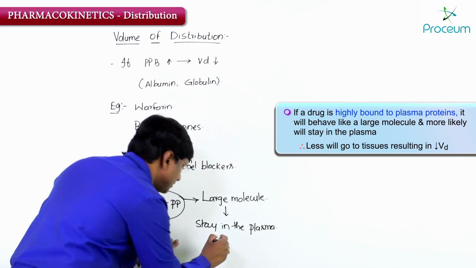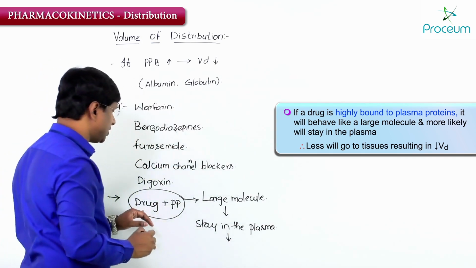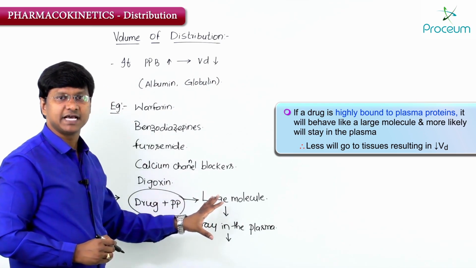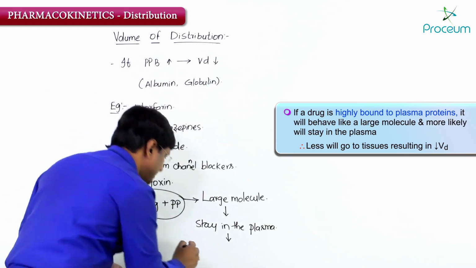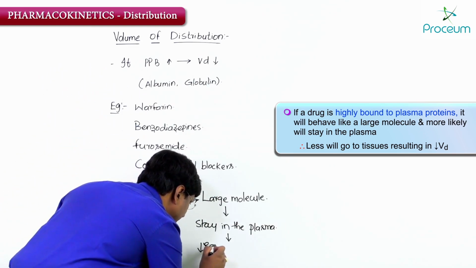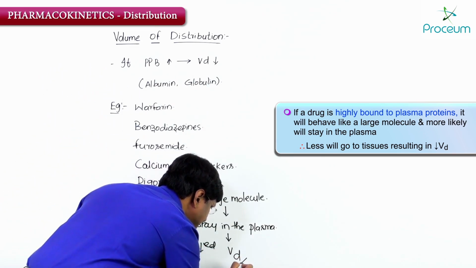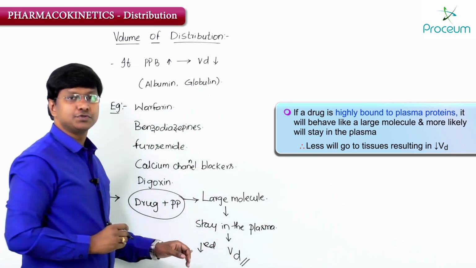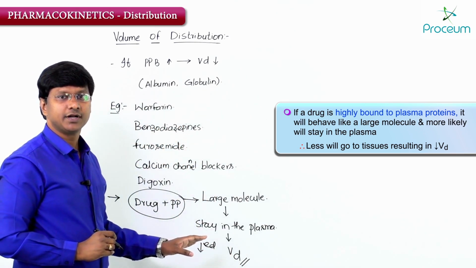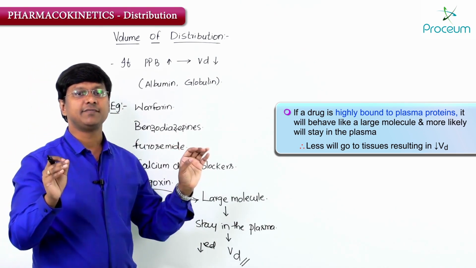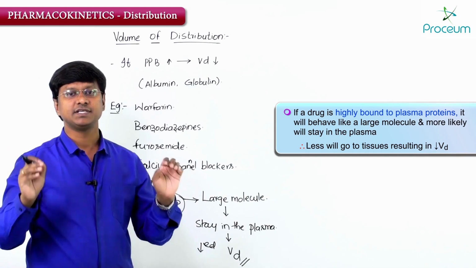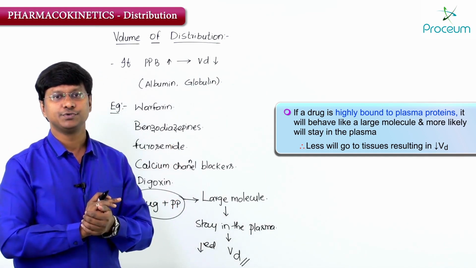Because this entire large molecule is staying within the plasma, what will happen to the volume of distribution of the drug? There will be reduced volume of distribution. So those drugs which have high plasma protein binding capacity will have low volume of distribution.